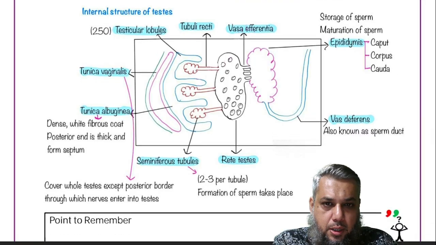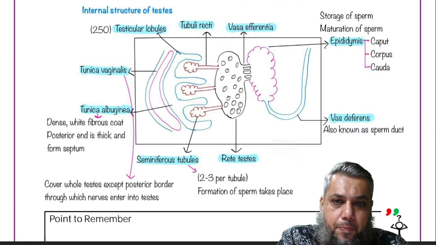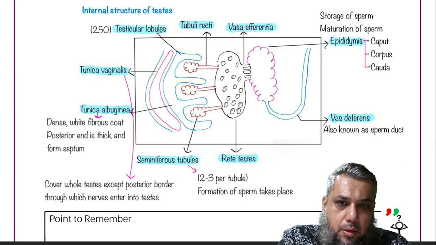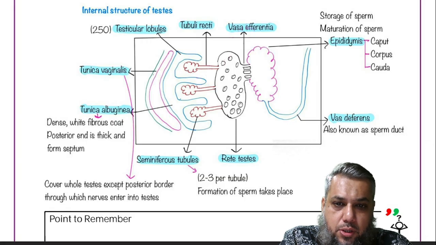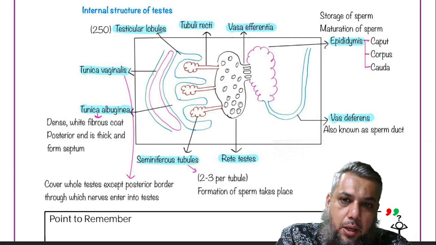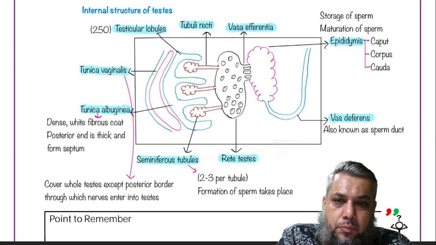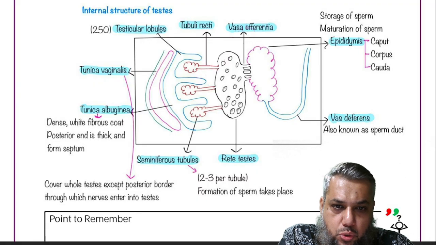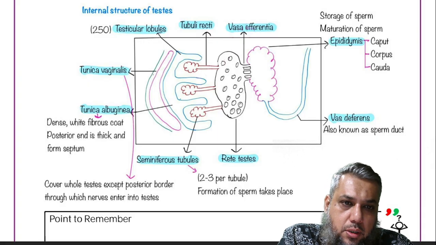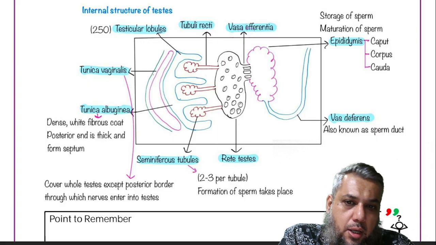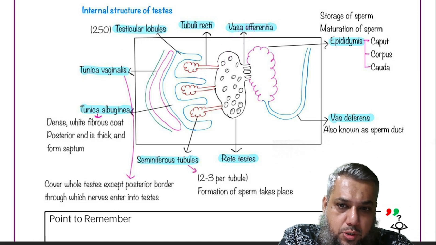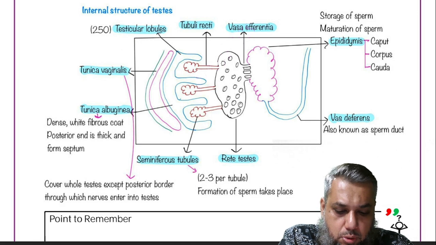Now, the testis is covered by many layers. We are talking about the internal structure of the testes. The testes consist of an outermost dense white fibrous tissue, which is called the tunica albuginea.